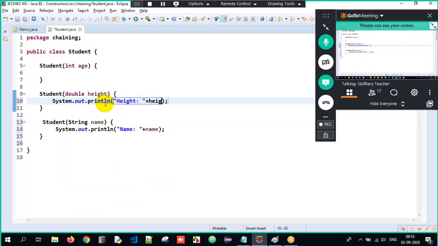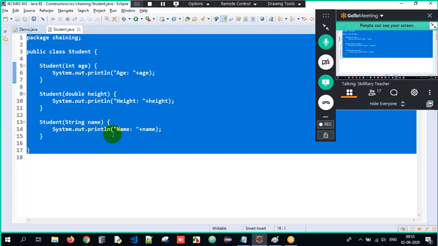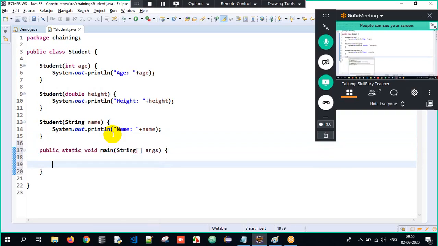Okay. Height will be printed. And then age will be printed. Okay, perfect. I'll have my main method wherein the execution will always begin from. So here it's a simple program which I'm going to do. Okay, you need to just concentrate over here.